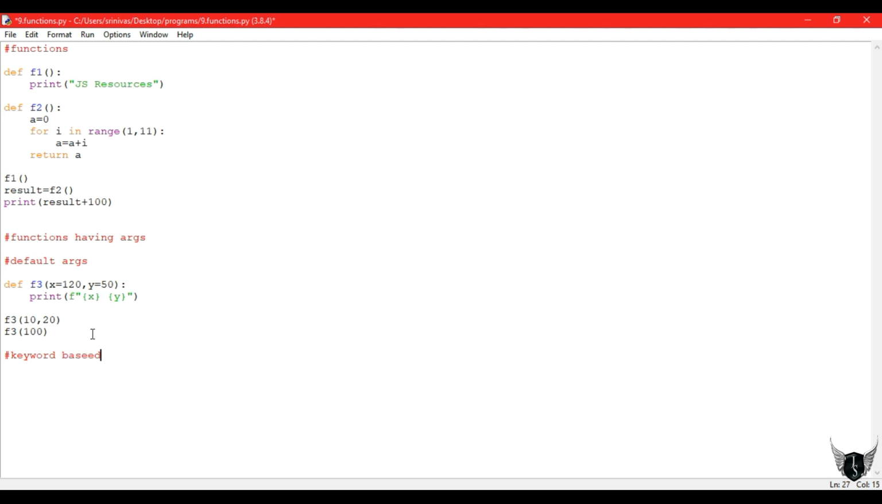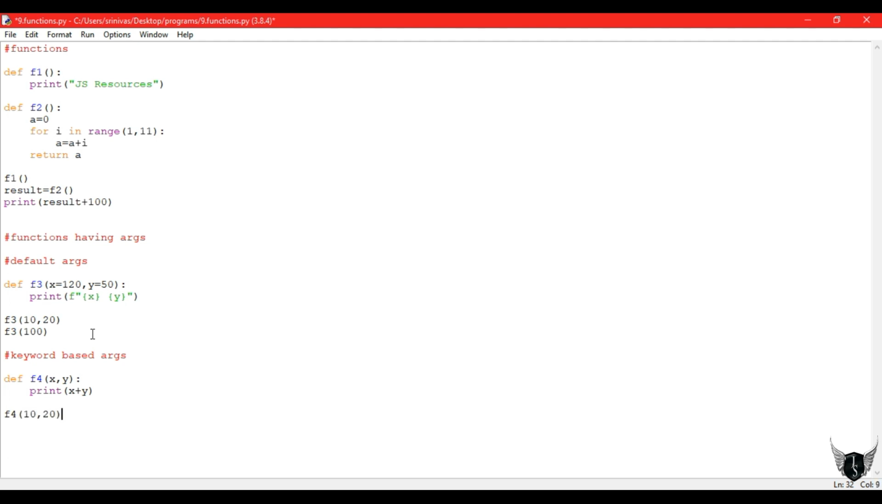Next one is keyword arguments. Actually they are keyword based arguments. Keywords are nothing but the parameter names, like x and y. Suppose x and y are my keywords. So I don't need order. By seeing here we know that x is first and y is second. So if we give 10 comma 20, the x value contains 10, the y value contains 20.